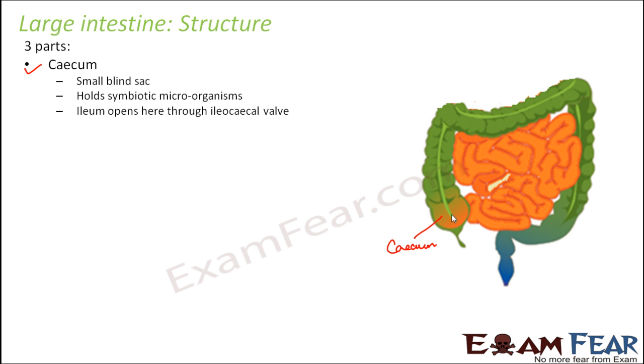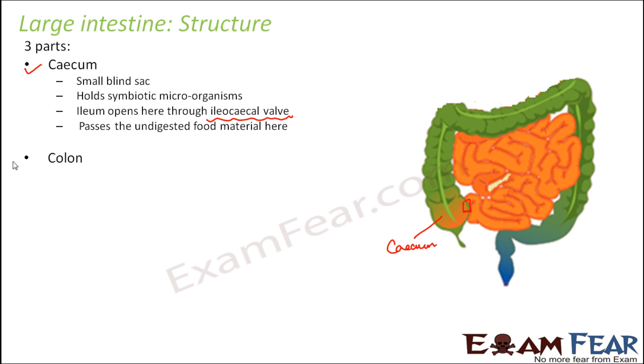Another important thing is that the ileum opens here through the ileocecal valve. Here again you have a valve which is like a door, which remains closed all the time except when the food material has to pass from the ileum to the cecum. This passes the undigested food material here. Whatever could not be digested is passed on to the cecum.